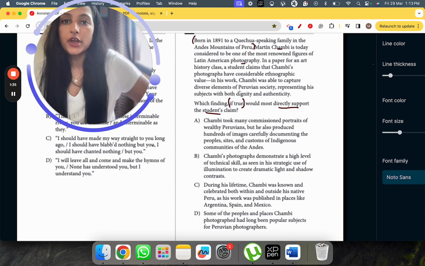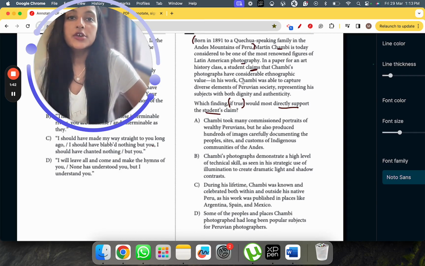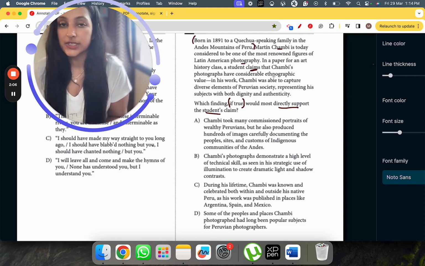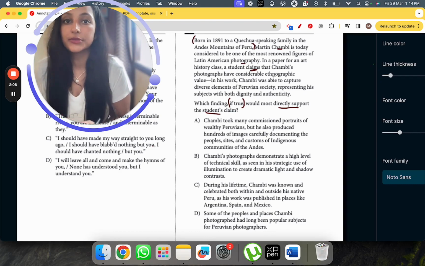In a paper for an art history class, a student claims, so here comes the claim, so be extra careful over here, read very attentively. What is the student claiming? That Chambi's photographs have considerable ethnographic value. So what kind of photographs was Chambi taking? That's what is being talked about. It's okay if you don't know the meaning of ethnographic. You don't have to understand it to get your answer. You'll know in some time how.